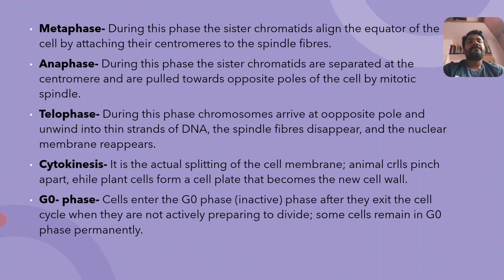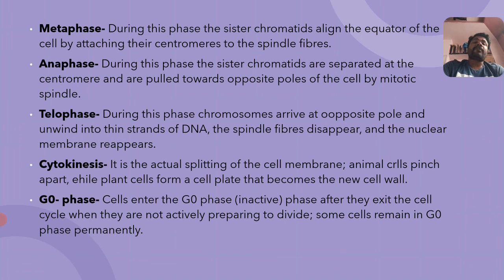And anaphase. During this phase, the sister chromatids are separated at the centromere and are pulled towards opposite poles. Where the centromere is, they divide at that region. The sister chromatids are pulled towards the opposite poles of the cell by mitotic spindles. With the help of spindle fibers, they move towards the opposite poles of the cell.